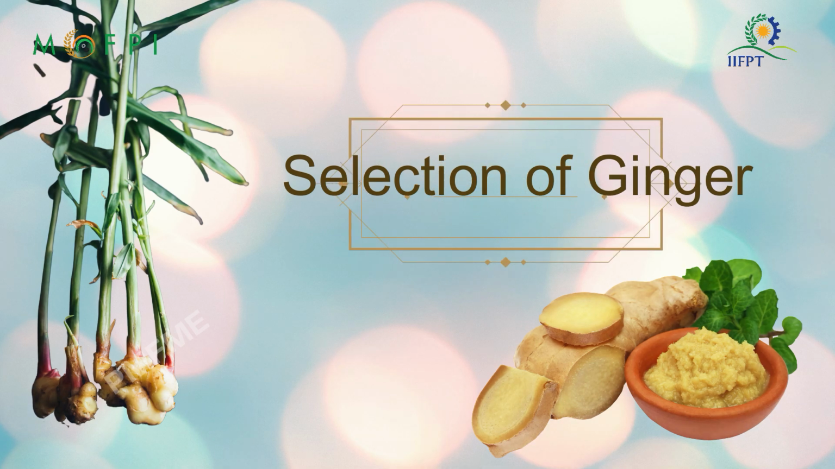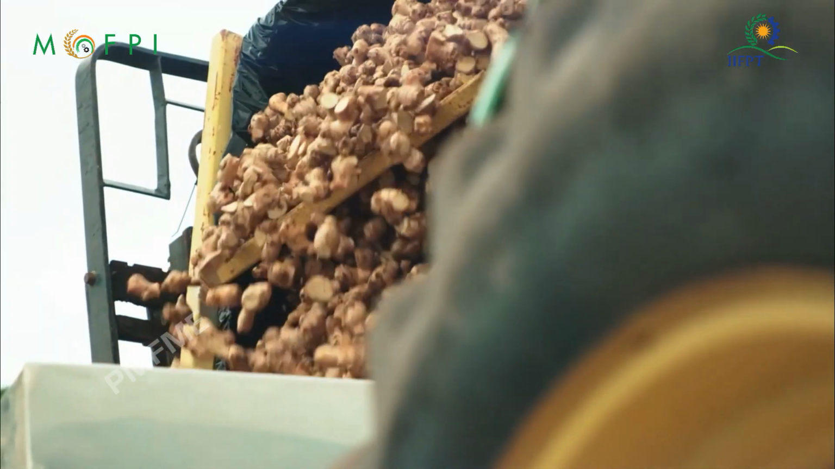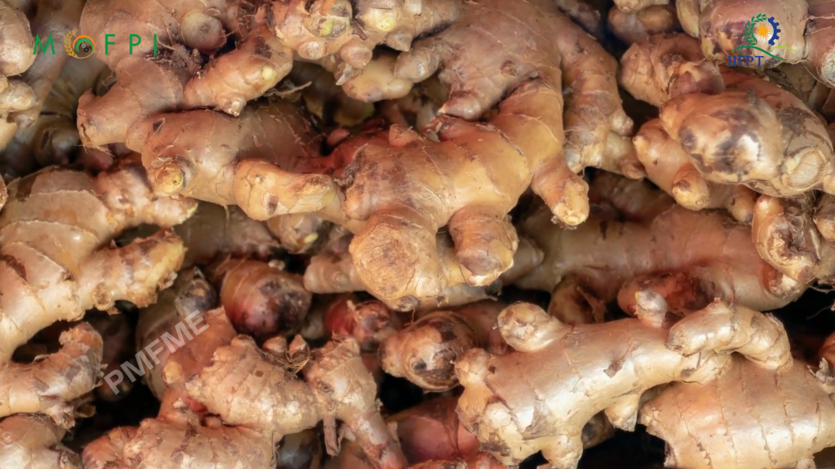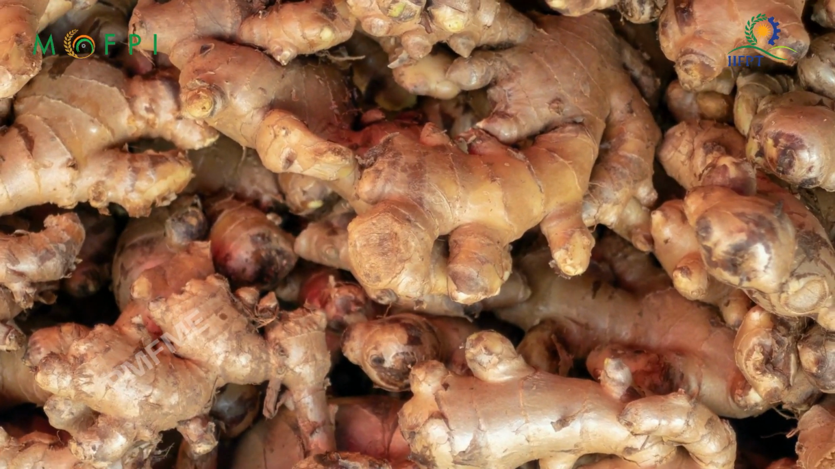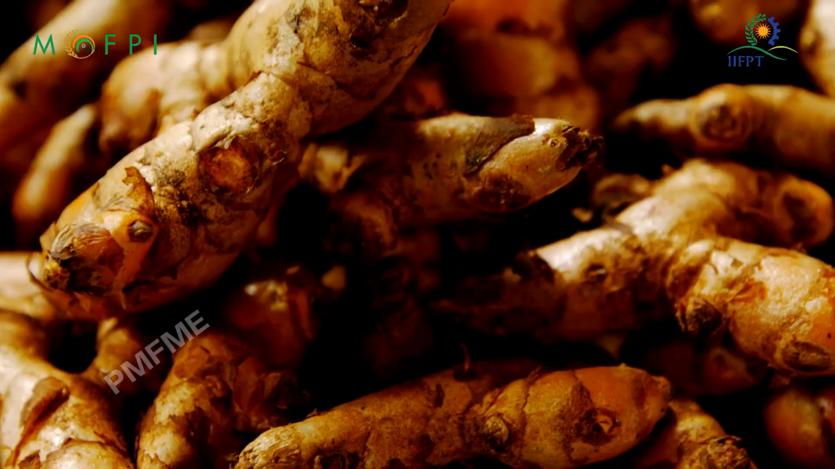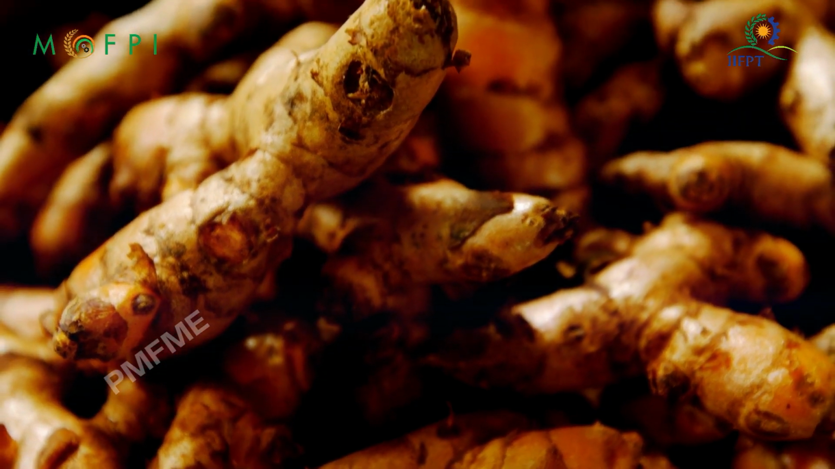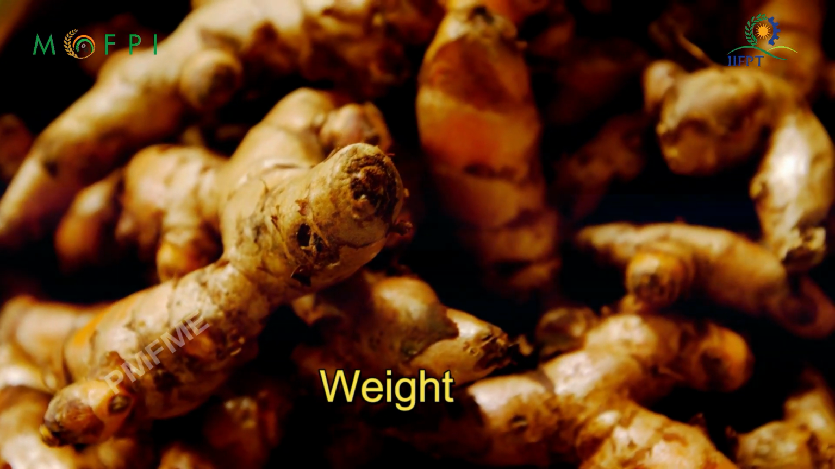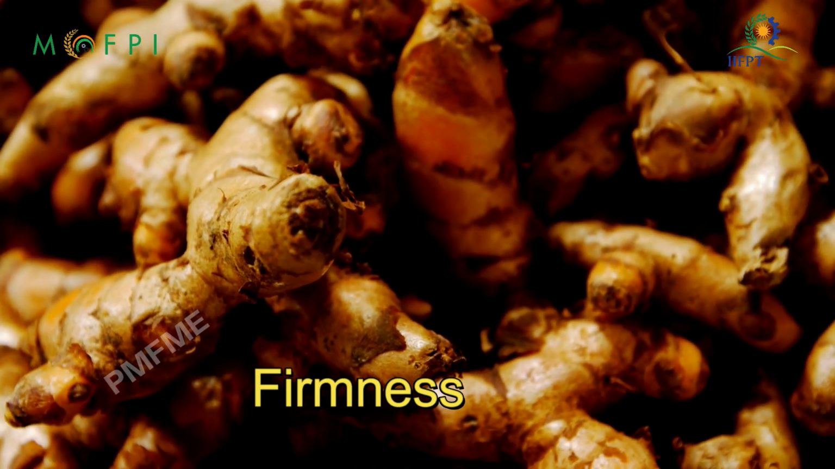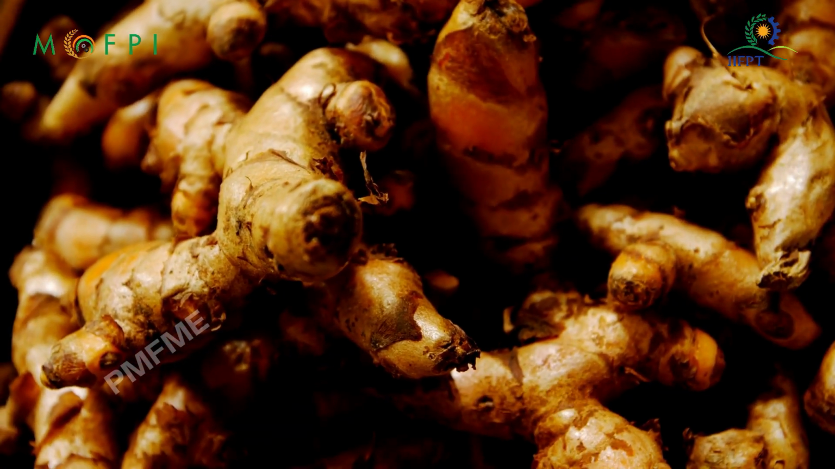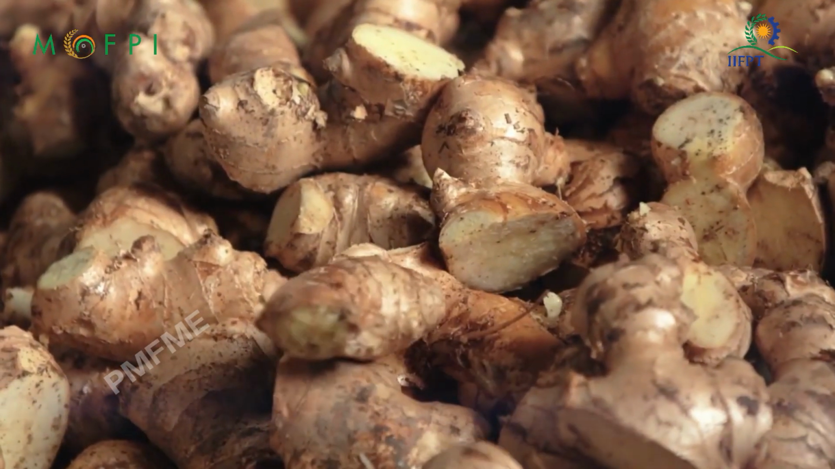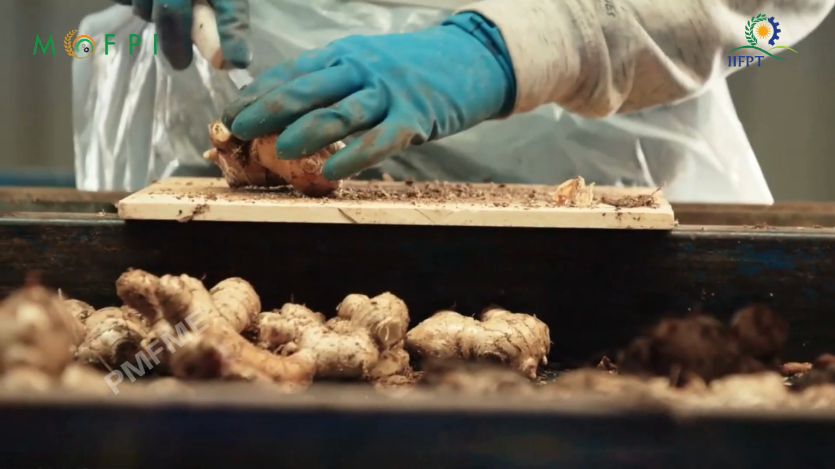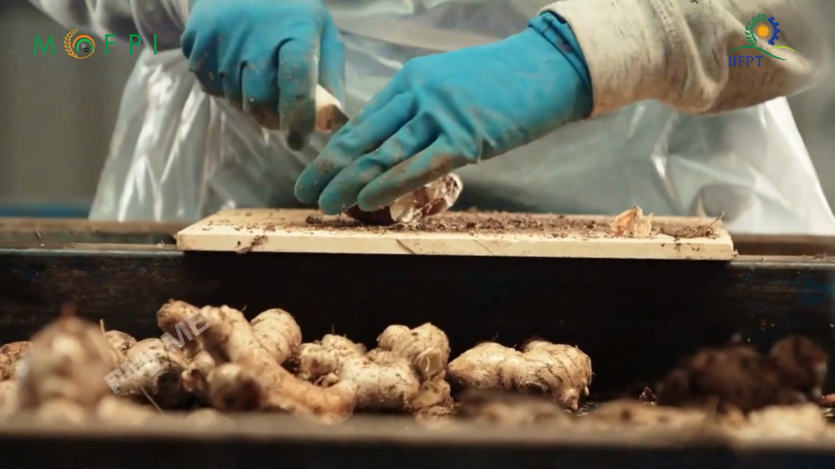Selection of ginger. High quality fresh ginger rhizomes are required so that the color, aroma, and taste remain nice and fresh in the final product. The gingers are separated on the basis of the surface color, shape, size, weight, soundness, firmness, cleanliness, and maturity. Selection may be done manually or mechanically. Sorting is also done by hand or machine to remove the unsuitable gingers.